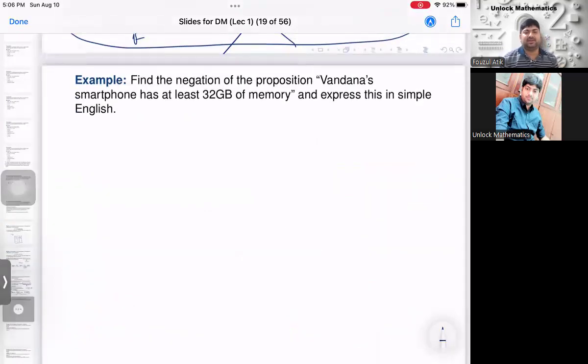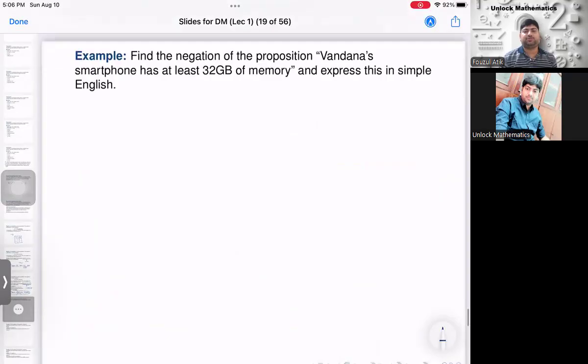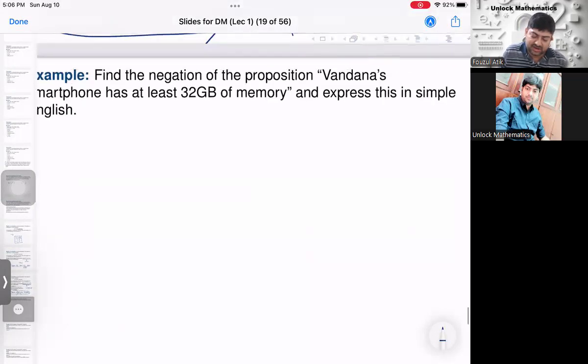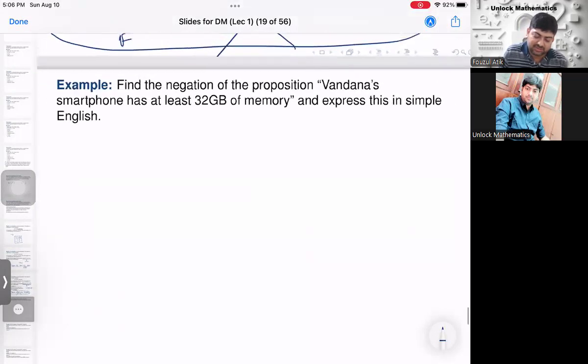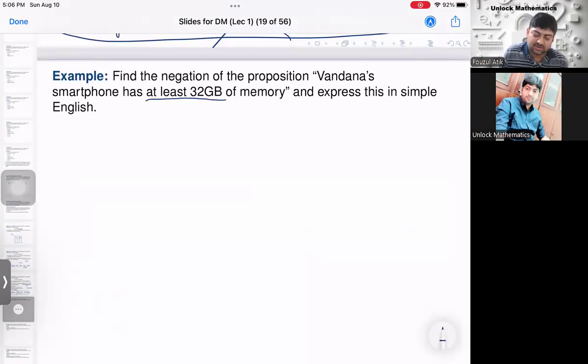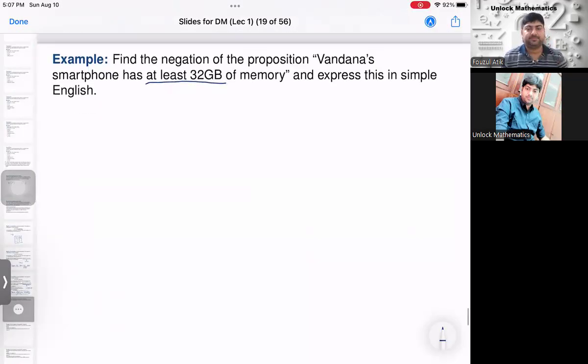Now look at this example. Find the negation of the proposition Bandhana smartphone has at least 32 GB of memory and express this in simple English. So what will we say? We will say that it is not the case that Bandhana smartphone has at least 32 GB of memory. So think about this portion and try to negate this statement. Give the negation of this statement.